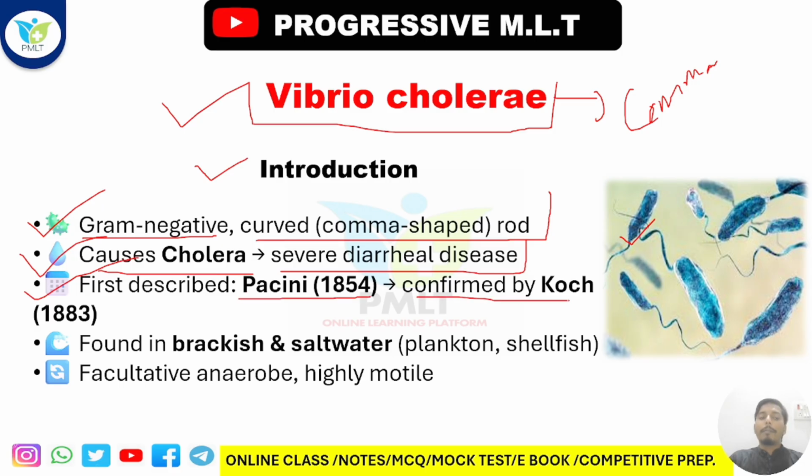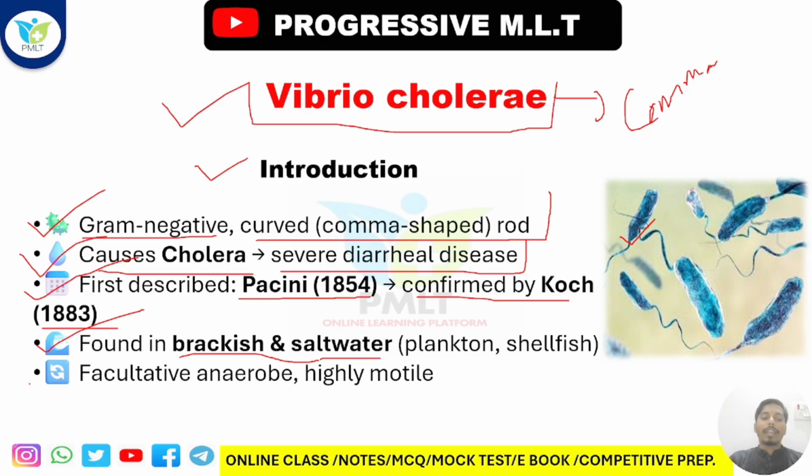After that, it was confirmed by Koch in 1883. Where was it found? In brackish and salt water. Basically, they found cholera there. It is also a type of waterborne disease, that is cholera.